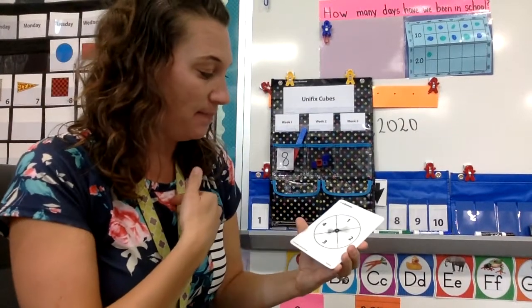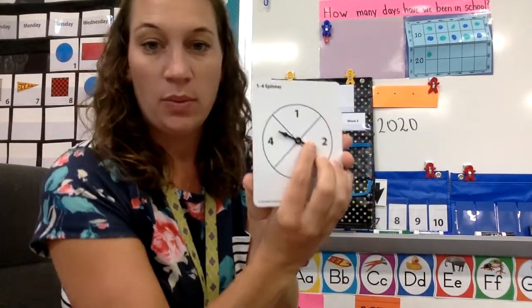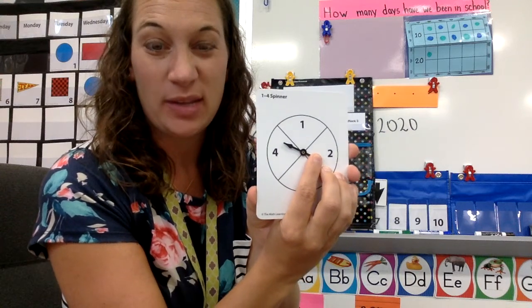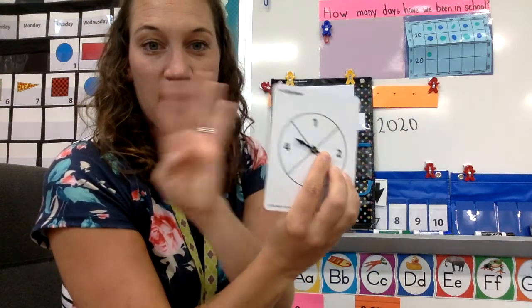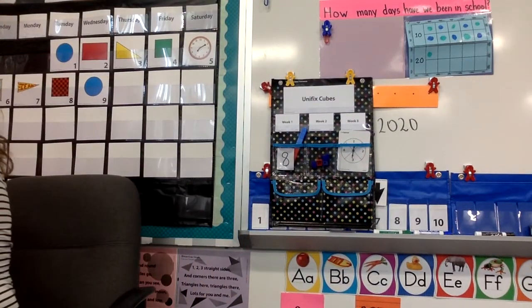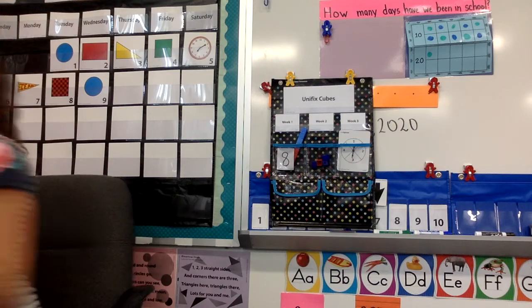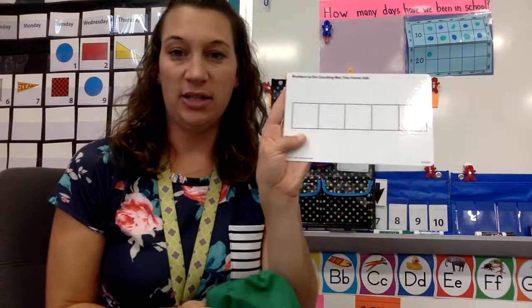All right, so first I'm going to spin. We're going to see what number we get. Show me with your fingers what that number is. It's a 4. We got the number 4 again. I got 4 yesterday. All right, so here is my bag of cubes, and here is my 5 frame.